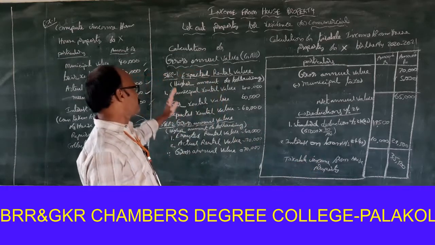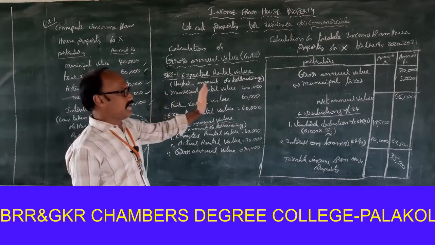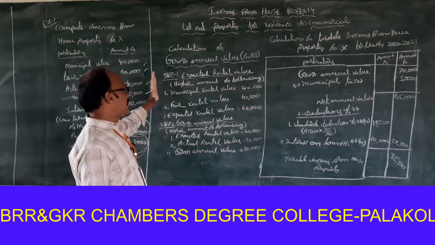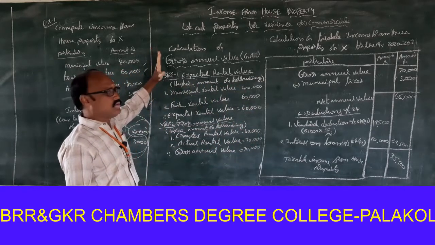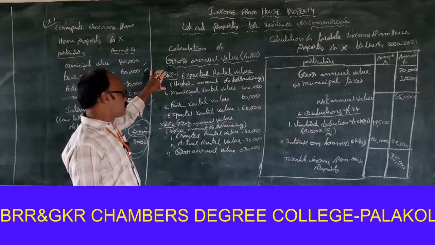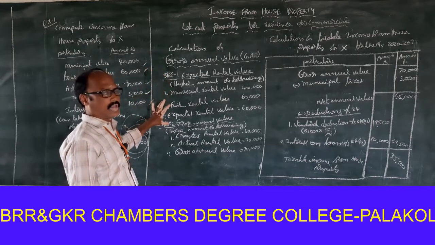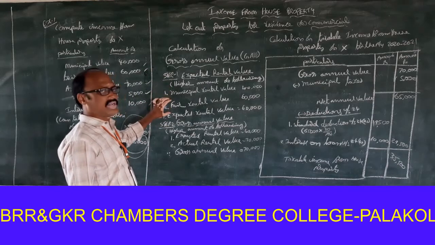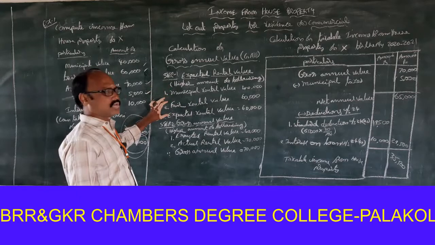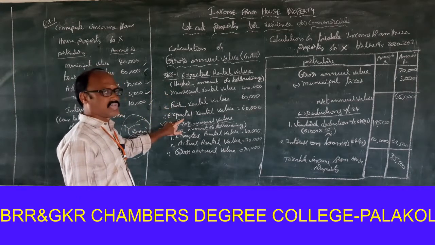First we calculate gross annual value, then the taxable income. For gross annual value, two steps are required. One is expected rental value, the higher of municipal value 40,000 and fair rental value 60,000. The higher amount, 60,000, is treated as expected rental value.